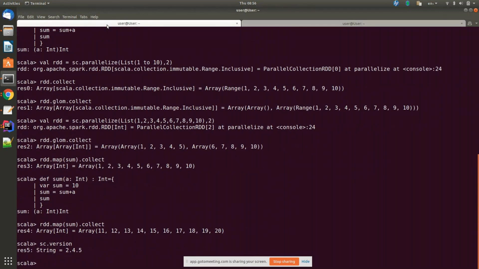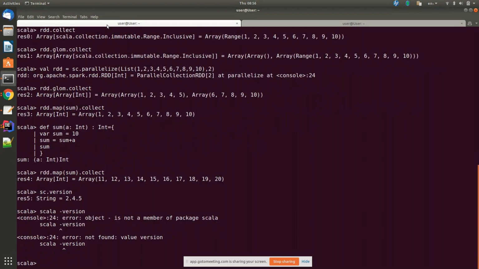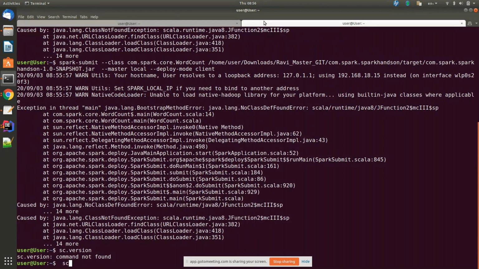It's 2.4.5, this Spark version. Okay, Scala version, if you want to see. No, the Scala version will not come. Do another version in another terminal. Yeah, scala -version.